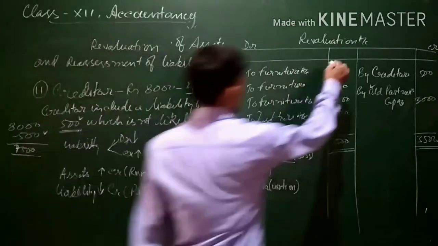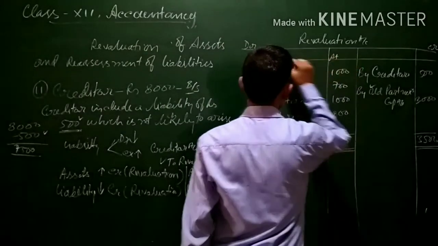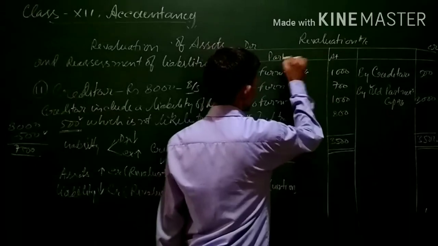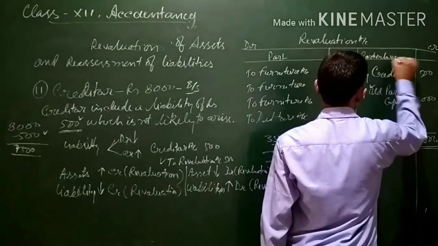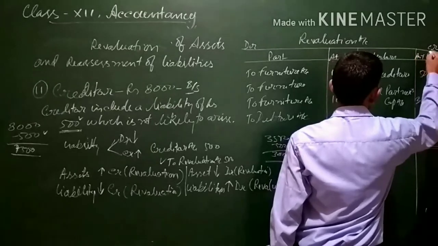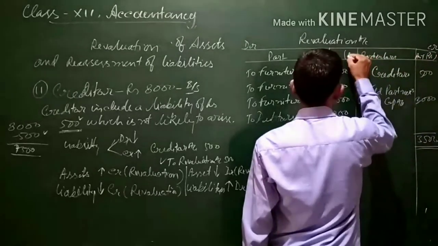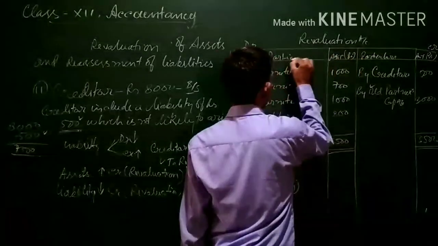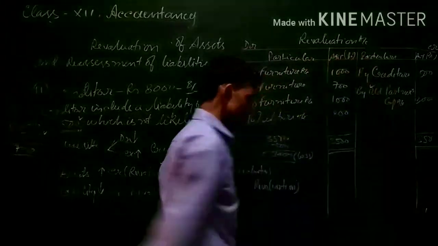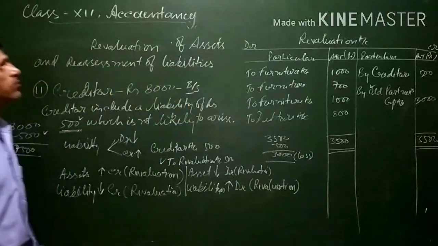Here you can write particulars and amount in rupees. This is all about revaluation account.